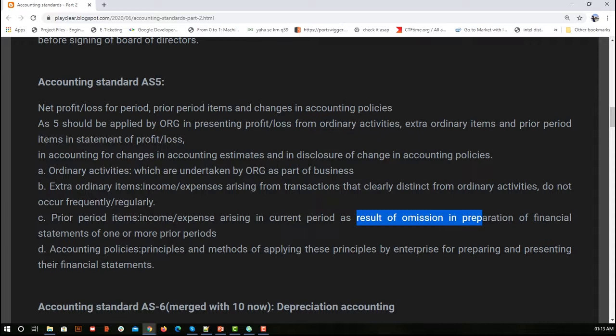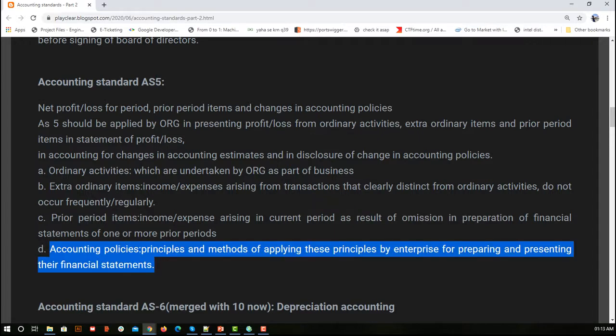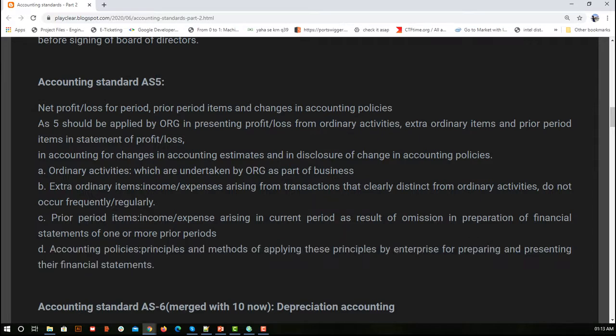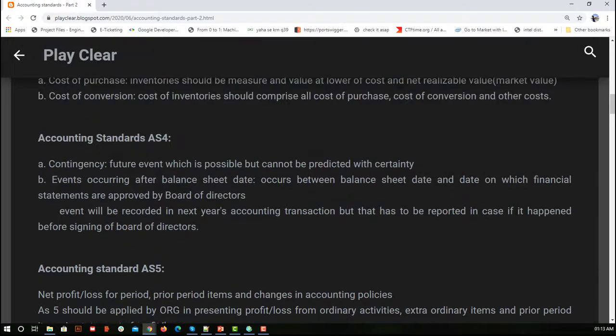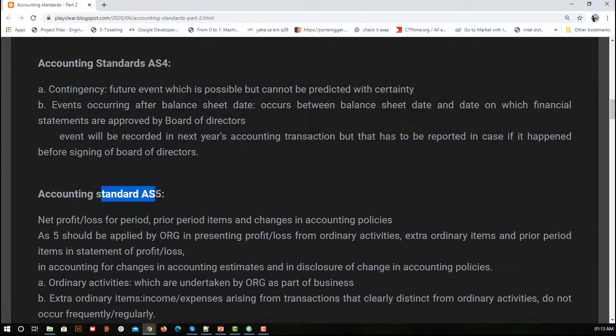Accounting policies: if there is any deviation from the regular policies that we use, all those things should also be mentioned. These are the methods of applying these principles by the enterprise for preparing and presenting its financials. So here we consider these things for storing transactions in our profit and loss account. Previously we studied something related to the balance sheet. Now accounting standard 5 is about the profit and loss account.